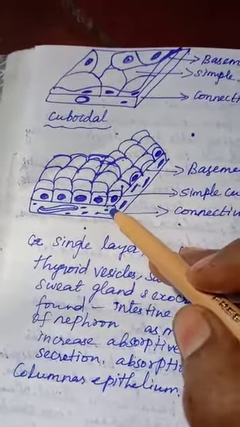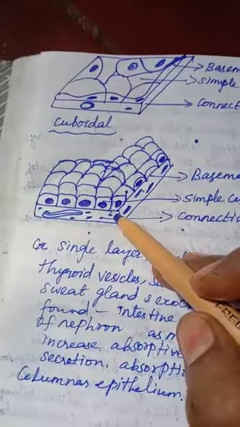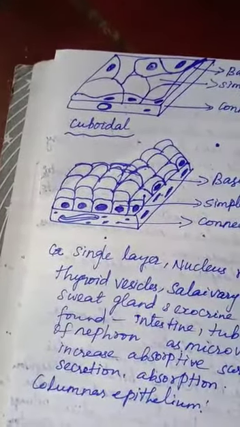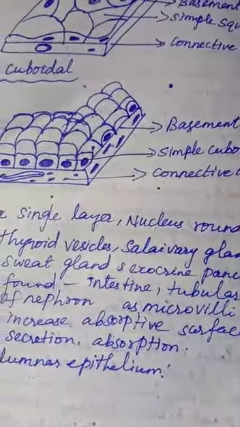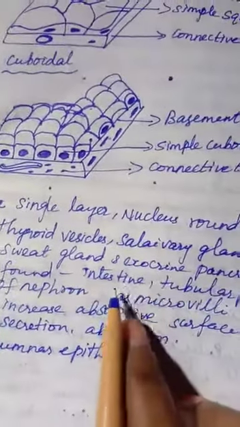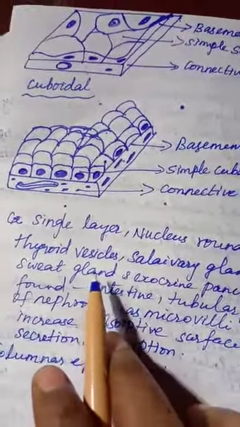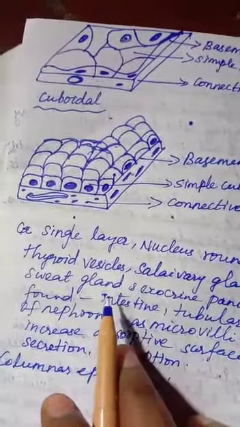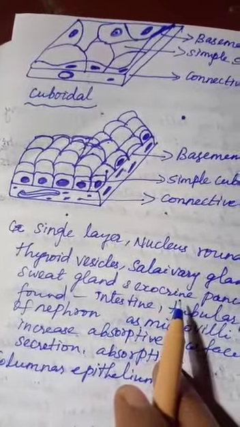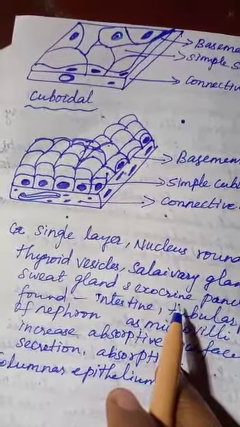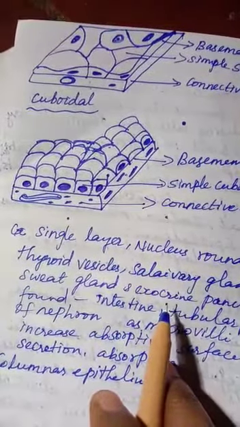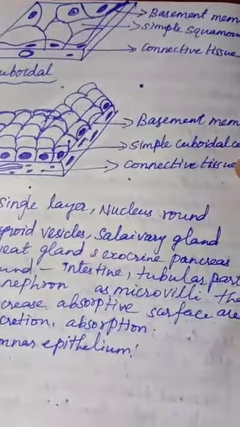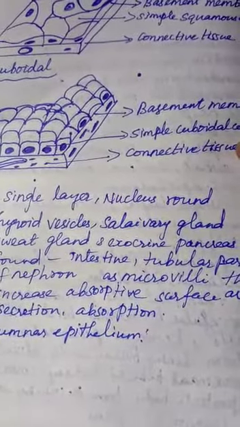This cuboidal epithelium tissue is present in the thyroid vesicle, salivary gland, sweat gland, and also the exocrine pancreas. The salivary gland secretes saliva, the sweat gland secretes sweat, and pancreasனா கணையன்னு சொல்லுவோம்ல, it acts as exocrine and endocrine. Then only it is called a dual gland.